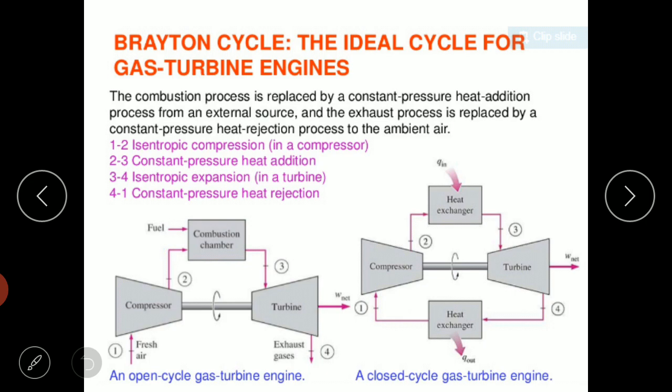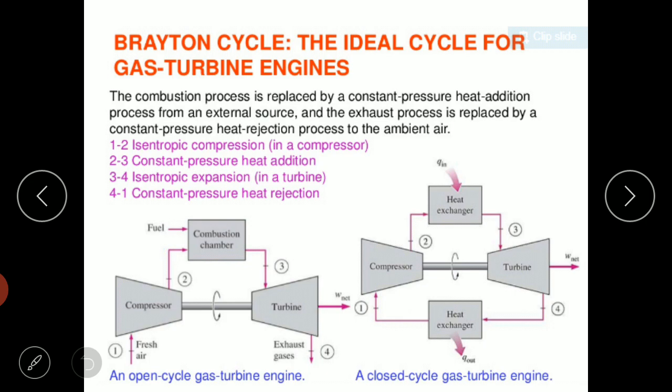Why are we assuming constant pressure heat addition? It means the area is larger in a combustion chamber, plus the volume is always fixed. So if the area is larger and volume is also fixed, we can easily maintain constant pressure. That's why it is termed as constant pressure heat addition.